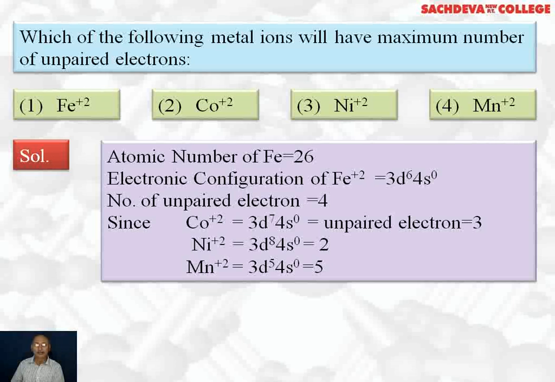So the number of unpaired electrons is 4. How are they 4? Because there are 5 d orbitals. So first we have 2 electrons paired and the remaining 4 will be unpaired electrons. Similarly, cobalt plus 2 has electronic configuration 3d7 4s0, and if you find the unpaired electrons, it will be equal to 3. Nickel plus 2 is 3d8 4s0. It will have 2 unpaired electrons. Manganese plus 2 will have 3d5 and 4s0, and all the 5 electrons in the d orbital are unpaired. So the correct answer is Mn plus 2. That is, the fourth part is the correct answer.